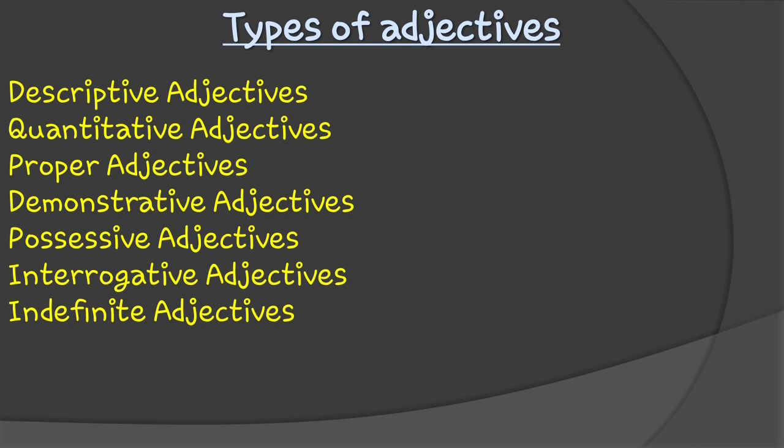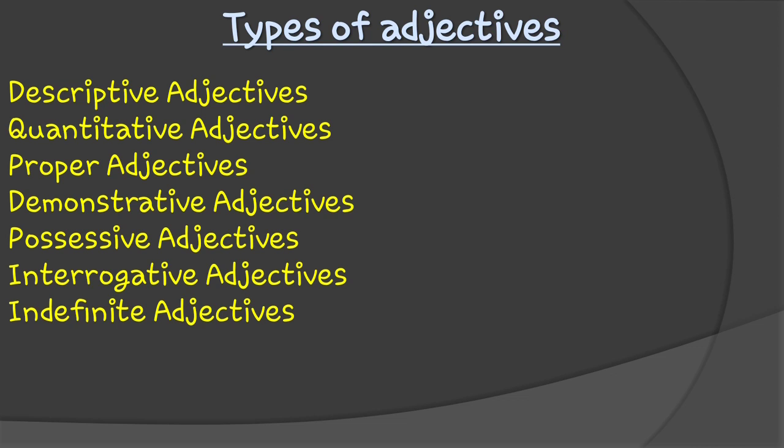These adjectives will help you to solve the next activities of the first chapter. That's why I'm giving you just basic knowledge. You should know what the types of adjective are. First of all, descriptive adjectives, which describe a noun or a pronoun. Quantitative adjectives, these describe the quantity of a noun or a pronoun. Proper adjectives, same as the proper noun. Demonstrative adjectives, the words like this, that, these and those, are included in the demonstrative adjectives.